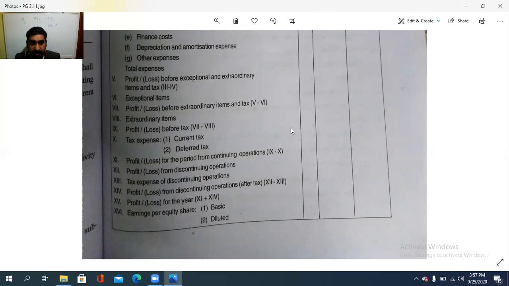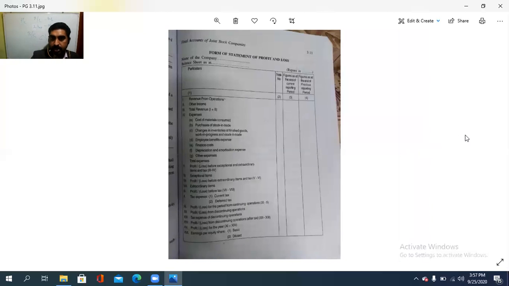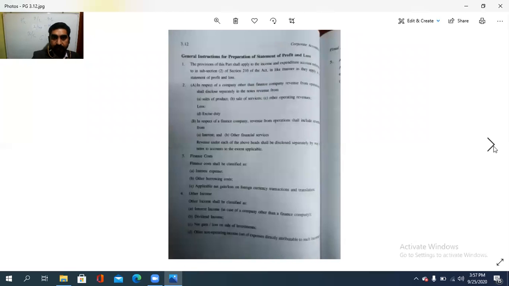11 plus 14. 11 item is what? Profit or loss for the period from the continuing operation, plus 14. 14 is the profit or loss from discontinuing. That two together added, so the entire profit we received. And then the last item is earnings per equity share, that is basic as well as diluted. So we will check the problem part. At that time you will see it is more easier than this.